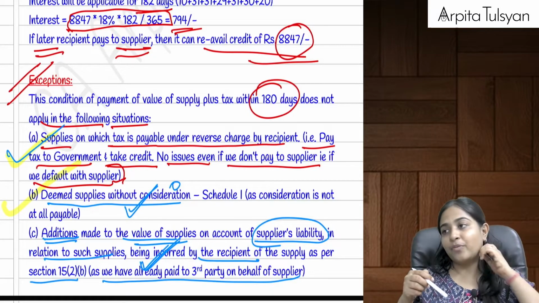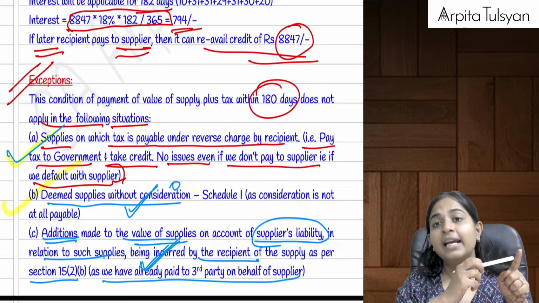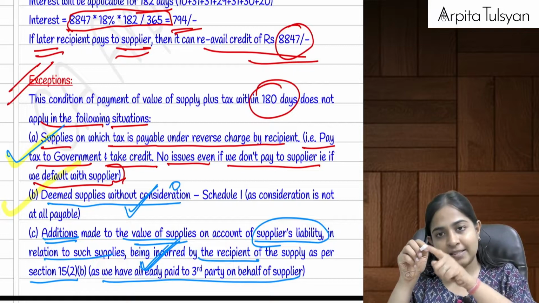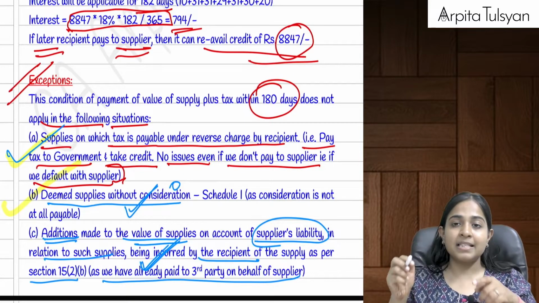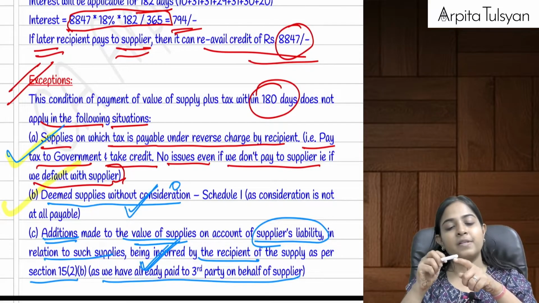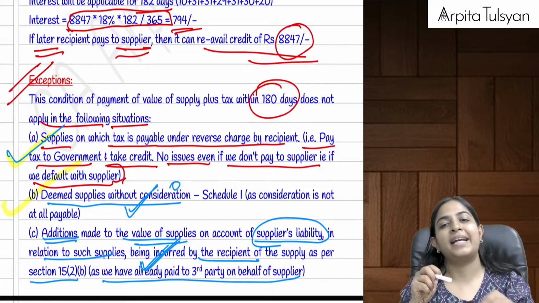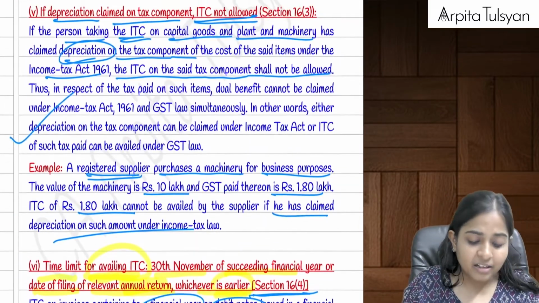And the last one, when it was the supplier's liability, but the recipient has paid, this discharges liability to the third party. Remember the valuation chapter? The recipient has paid this amount directly to the third person on behalf of the supplier, which means it is deemed as if we have made the payment to the supplier. In these three cases, you can still take the credit.